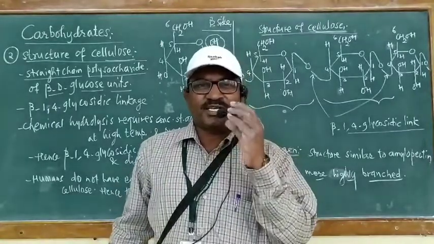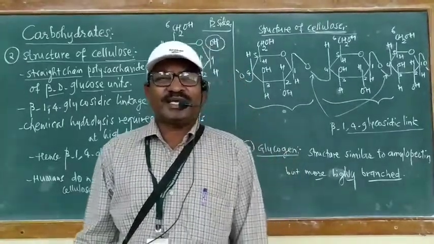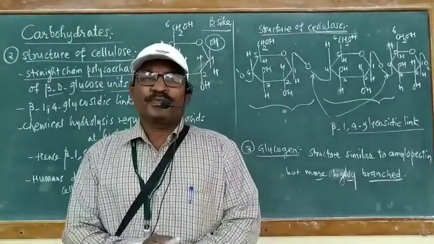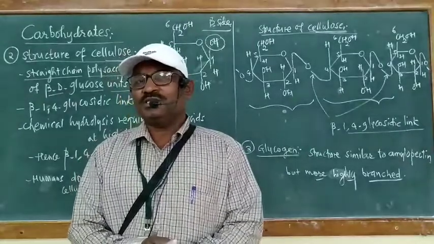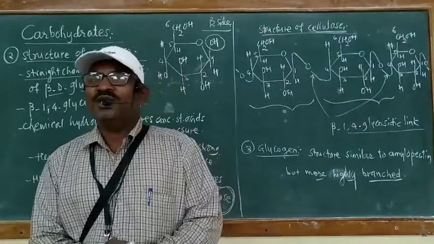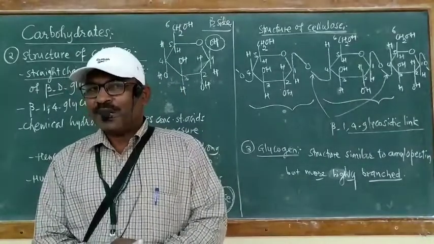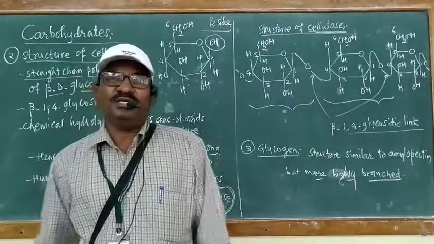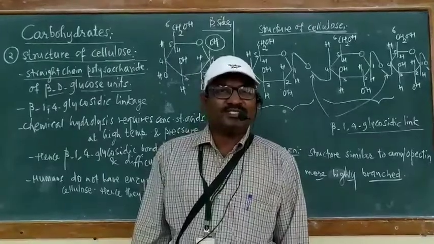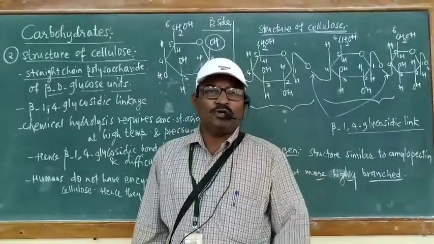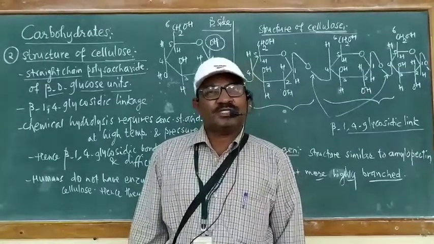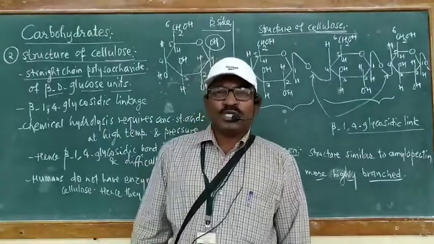After these monosaccharide structures, we have seen structures of disaccharides. In that disaccharides, firstly we have seen the structure of sucrose. After the structure of sucrose, we have seen the structure of maltose. And after that maltose, we have seen the structure of lactose. After these structures of disaccharides, we have seen the structures of polysaccharides. In that, first was the structure of starch. In that, we have seen the structure of amylose and then the structure of amylopectin. After the structure of starch, we have seen the structure of cellulose.